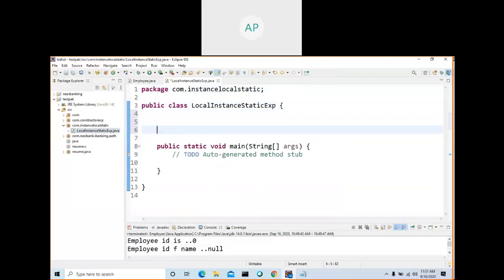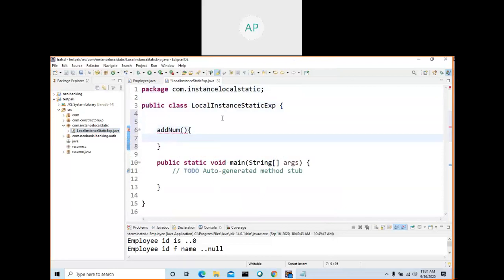Okay, let me create one method. You know how to create a method, right? Method add, a new add number. This is the method. Always a method should have a return type. So here we'll make it void. You know what is void? I think we have gone through these things. Yes, we have gone through these things.